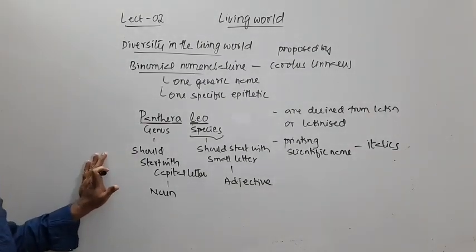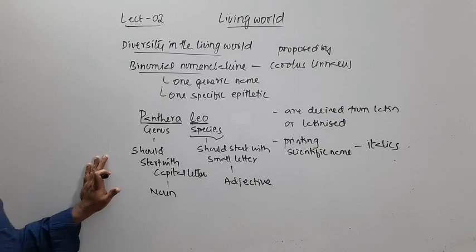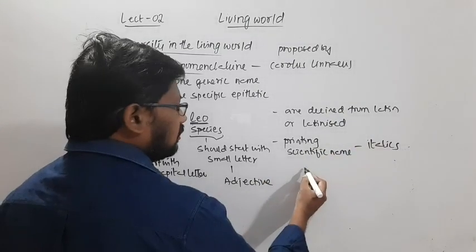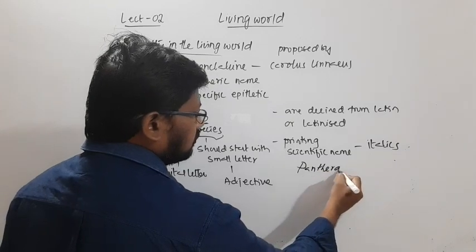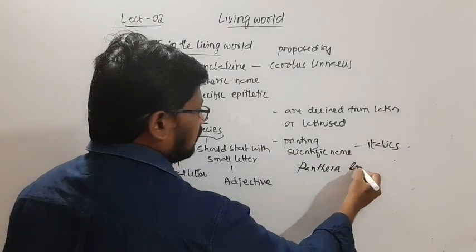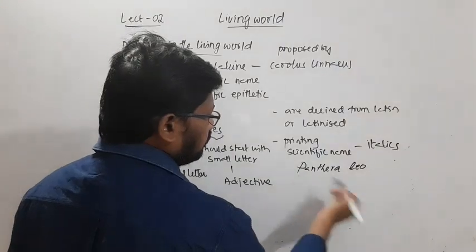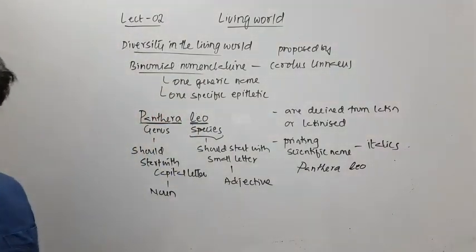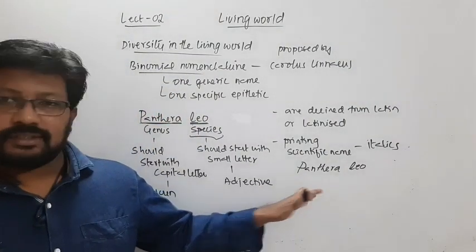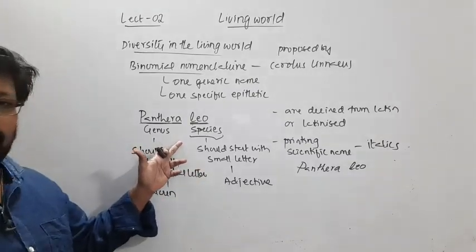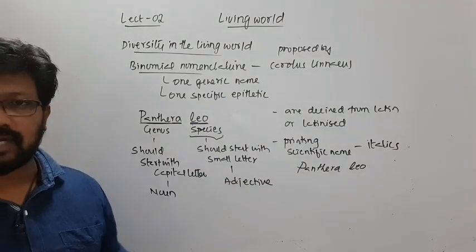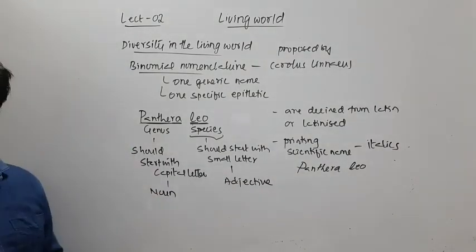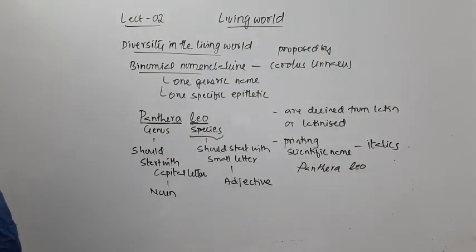If you are printing it, you have to put them in italics, like Panthera leo. In that case, there is no need to underline. Just put them in italics while printing. This underline is only for when we write by hand.